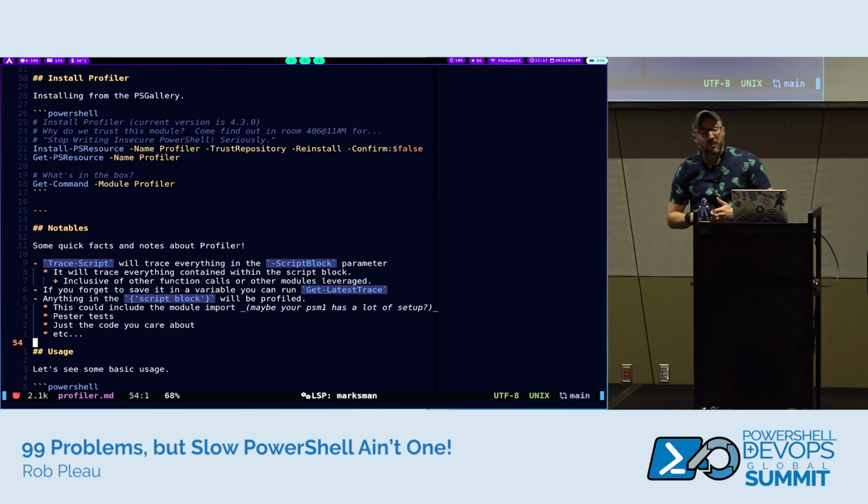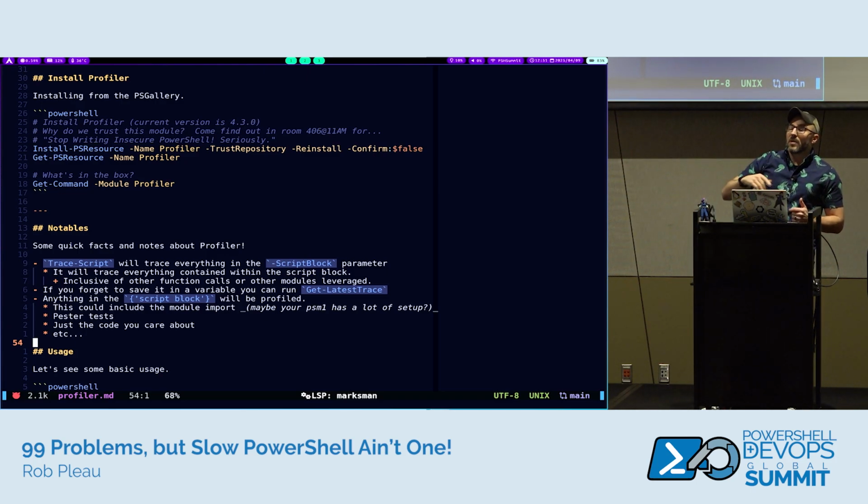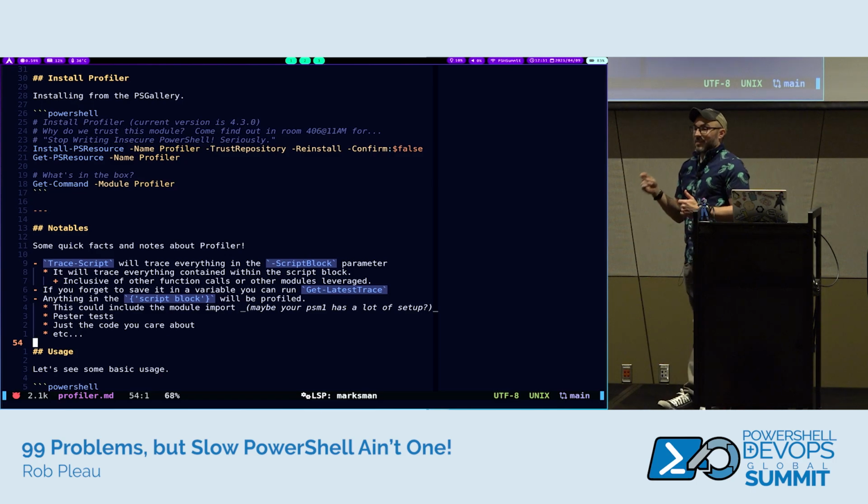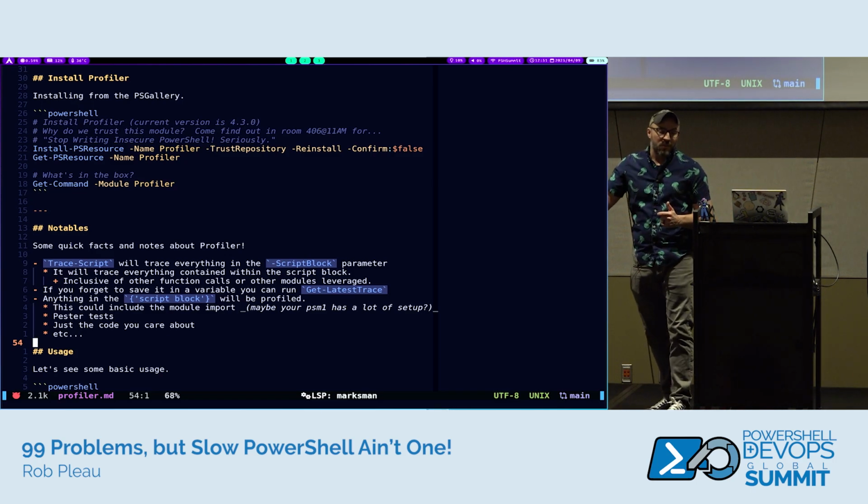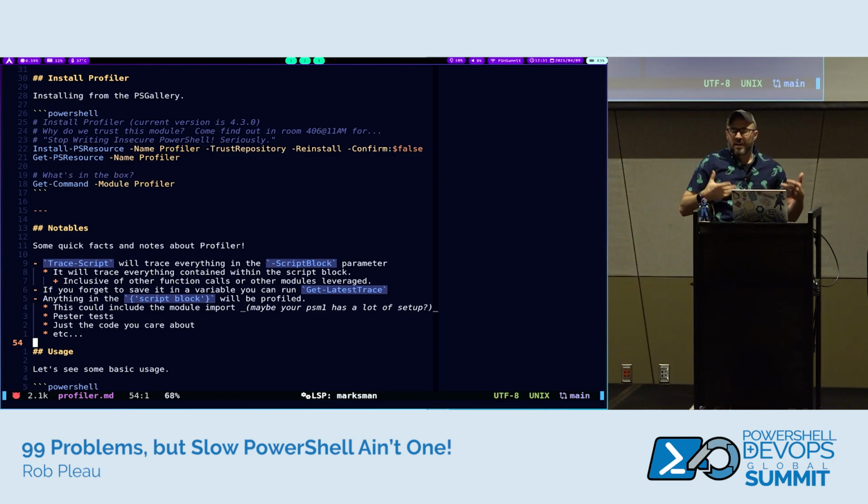Profiler is going to do the same thing. So if you're calling a dependency that has a performance issue, Profiler will help you identify that. But for the most part, that's a little bit outside of your control unless you want to open up a PR or something in somebody else's repo. It's very useful for figuring out your own performance issues.